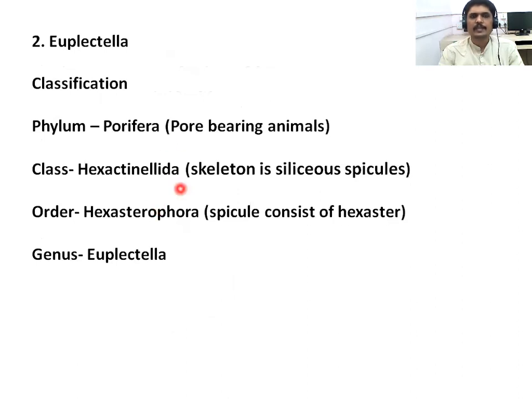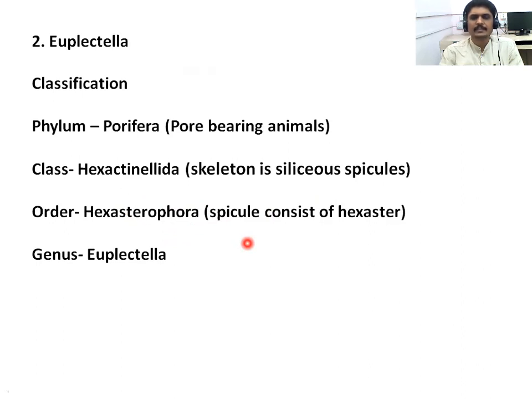The second example is Euplectella. In a similar way, it belongs to phylum Porifera, because its body shows that it is a pore-bearing animal. Here is the class Hexactinellida. The second class we discuss is Hexactinellida, meaning their skeleton is made of siliceous spicules. In the previous example, the endoskeleton was calcareous spicules, and here the Hexactinellids have siliceous spicules. The order is Hexasterophora, because the spicules have a particular shape.